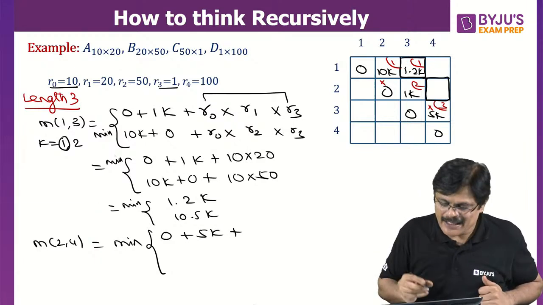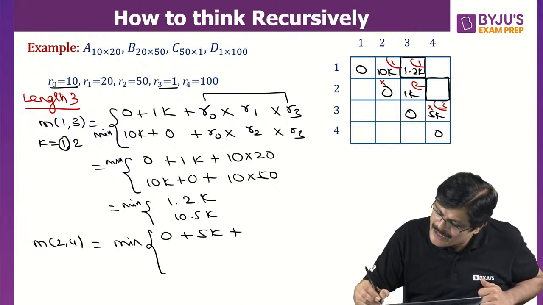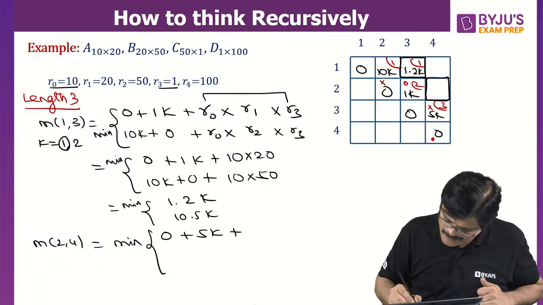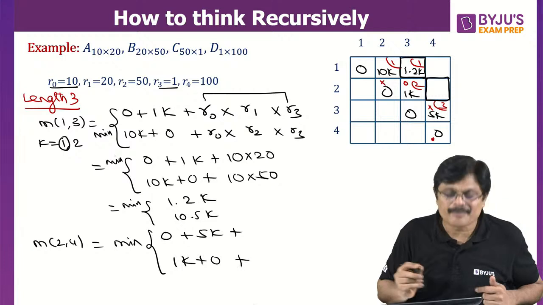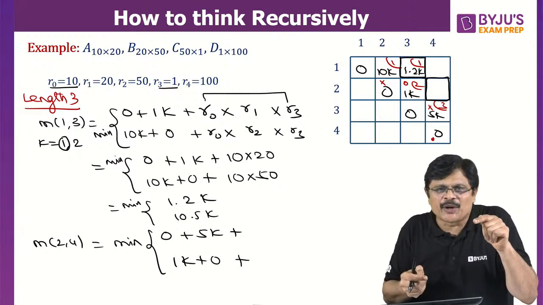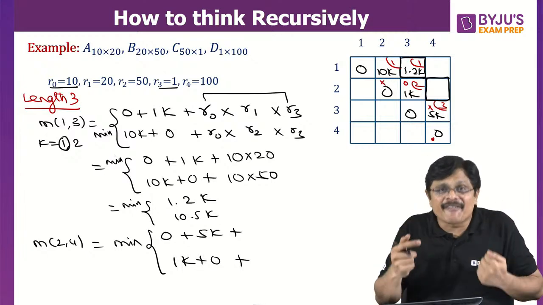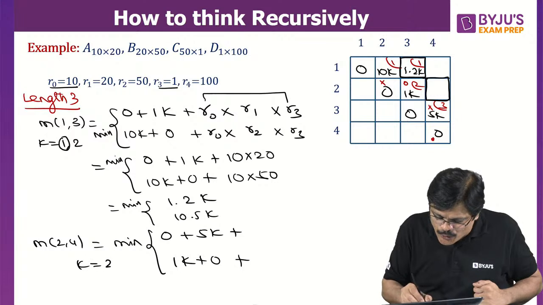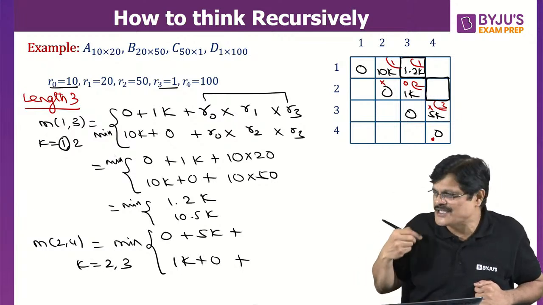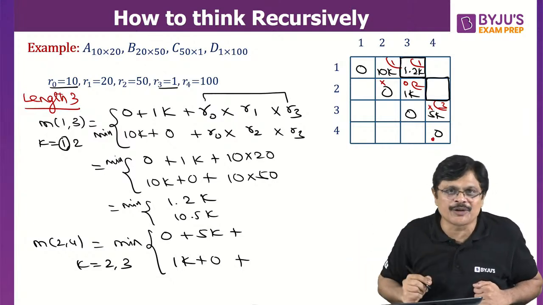Is 1, and the other one I will mark with circles. Okay, this one and this one. That is 1k plus 0. So leftmost and immediate bottom, next leftmost and next bottom. They will give you the values for different k. This is for k is equal to 2 and k is equal to 3. The first one is for k is equal to 2 and the second one is for k is equal to 3, sir.